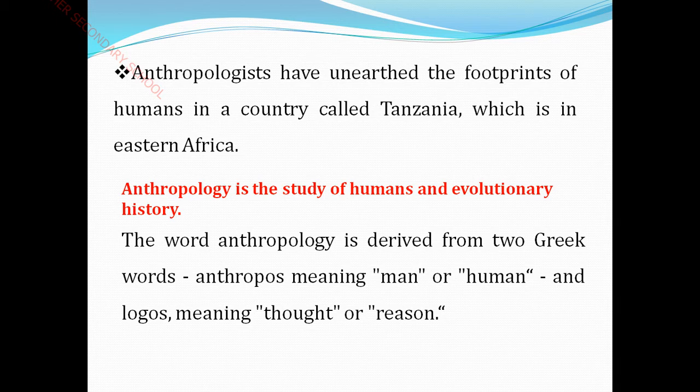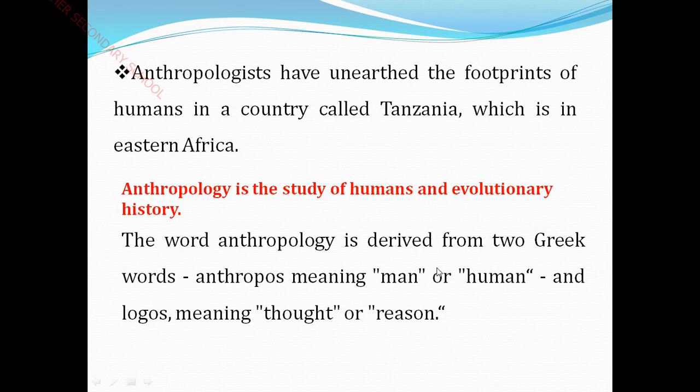Take some examples. The word anthropology has originated from two Greek words. Greek means the Greek language. One is anthropos, meaning man or human, and the other is logos, meaning thought or reason.